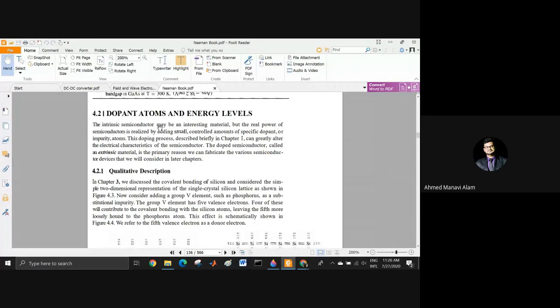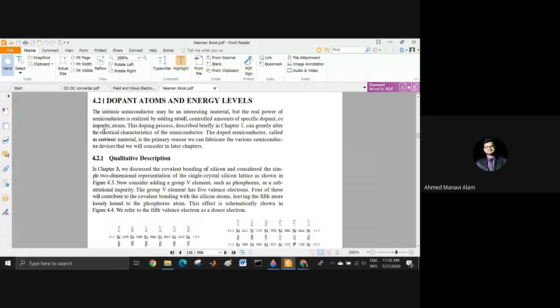Okay, dopant atoms and energy levels, very important topic, very interesting topic. This is not the boring type of topic. The intrinsic semiconductor may be an interesting material, but the real power of semiconductor is realized by adding small controlled amounts of specific dopant or impurity atoms. The doping process was described briefly in the previous chapter; the doped semiconductor is called an extrinsic material.